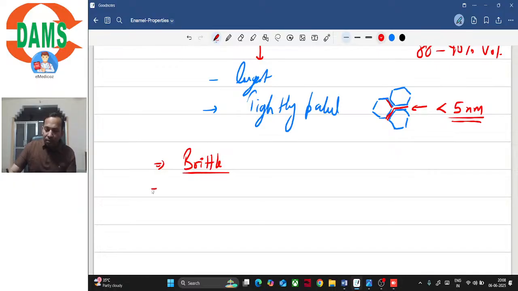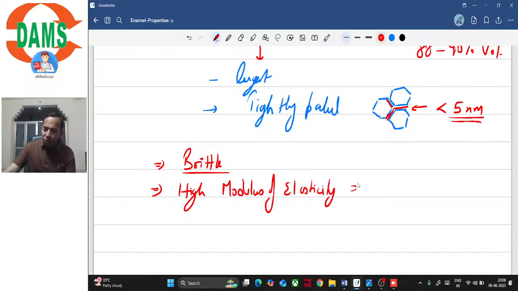It is brittle, though it has a very high modulus of elasticity. Now what do you mean by modulus of elasticity? Basically, modulus of elasticity means stiffness, right? So enamel is a stiff tissue, it is a hard tissue, and it is a brittle tissue, right?